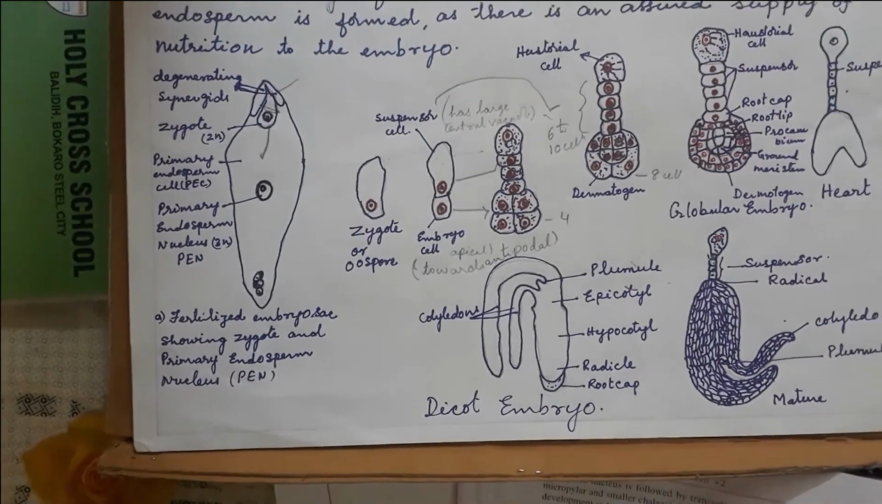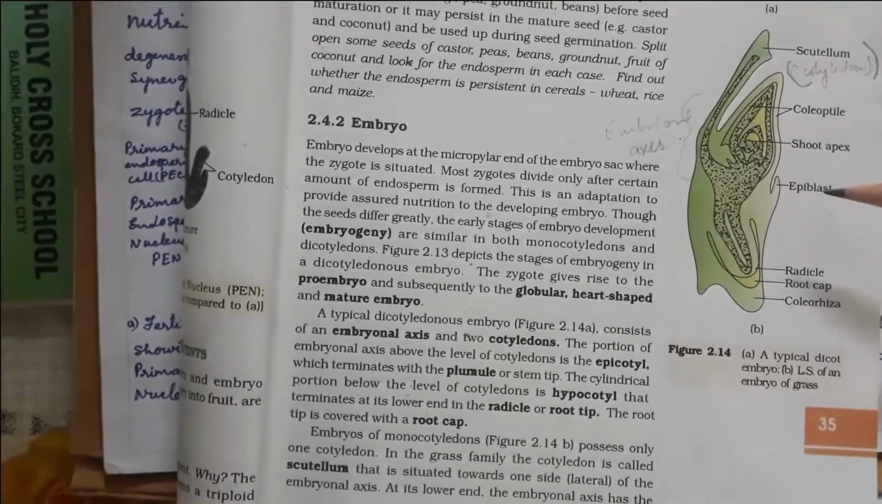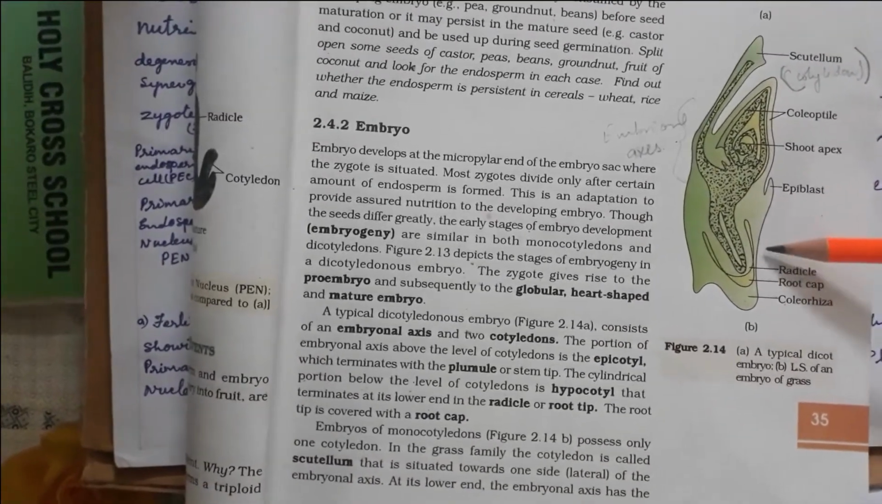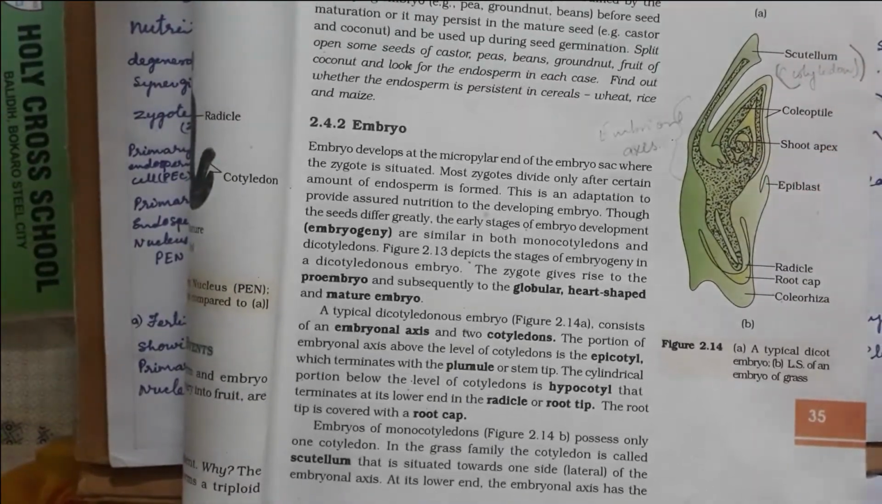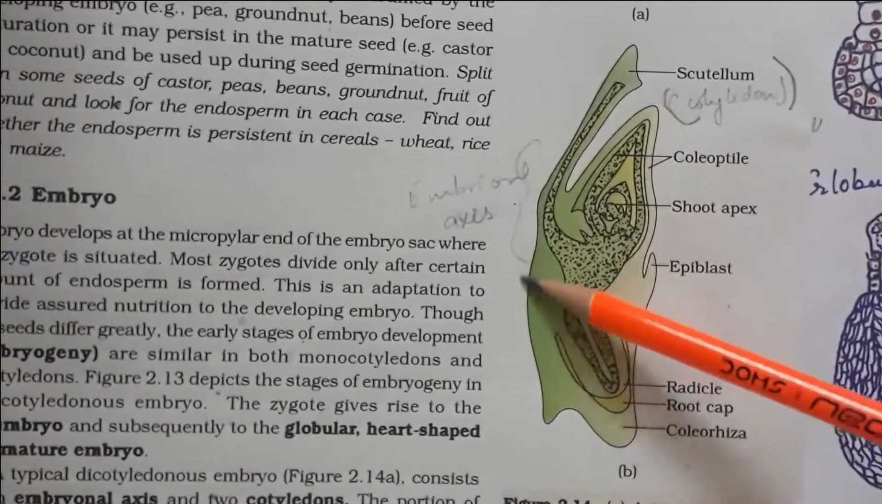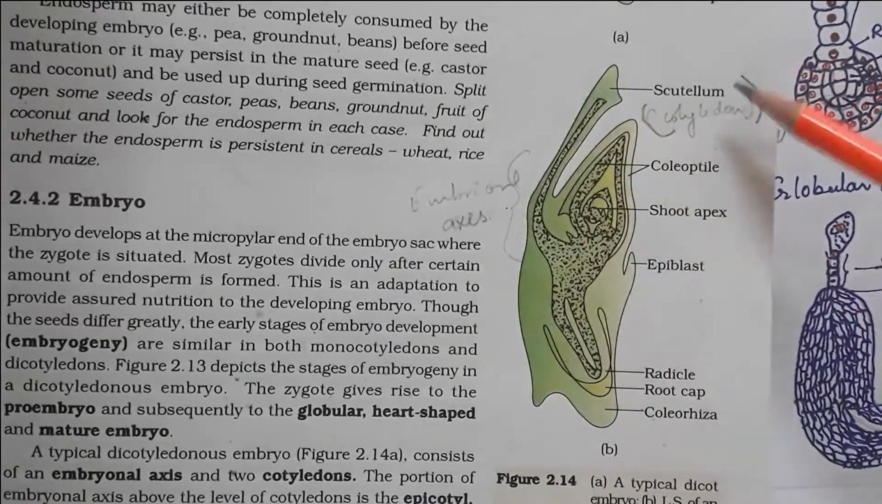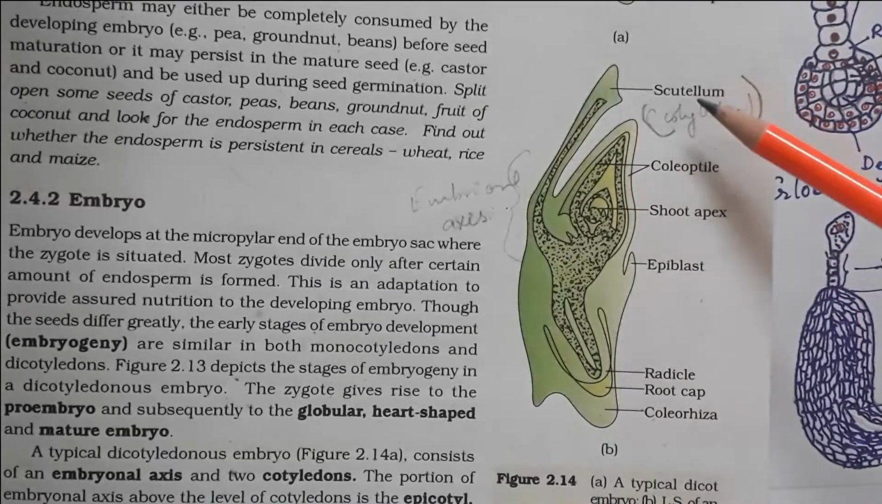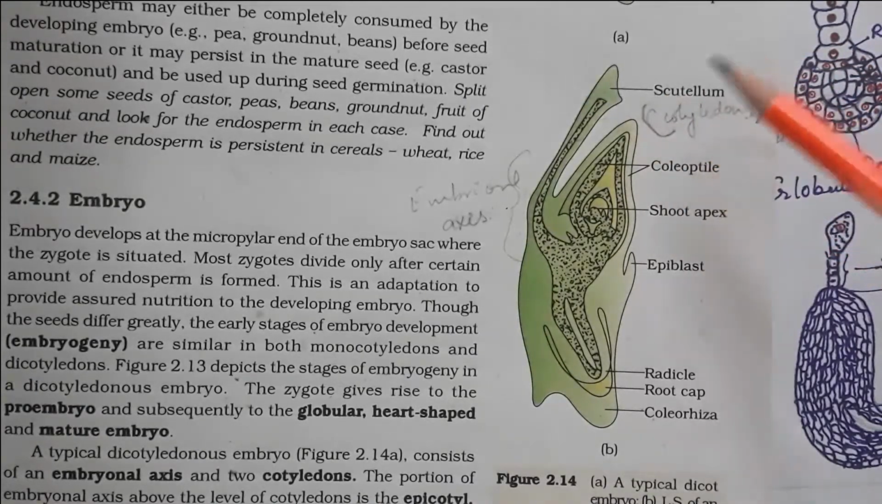In monocotyledons, I have not given the monocotyledon diagram. Here you can see the monocotyledon diagram. In the monocotyledon plant, the embryo has only one cotyledon. That is why it is called monocotyledon, which means one cotyledon. Here you see the embryonal axis. At the end of the embryonal axis is the scutellum. The scutellum is nothing but the cotyledon. This will be a 1 mark question.